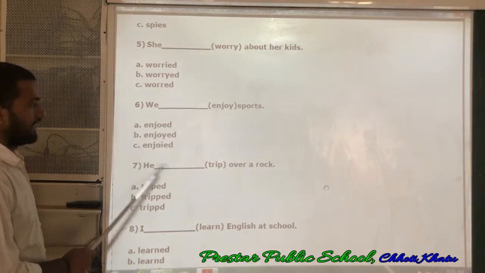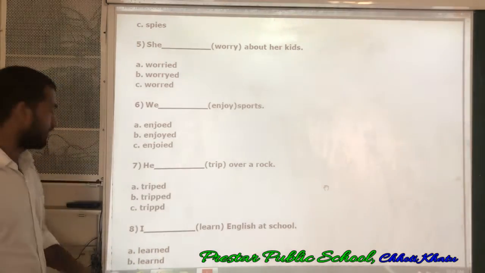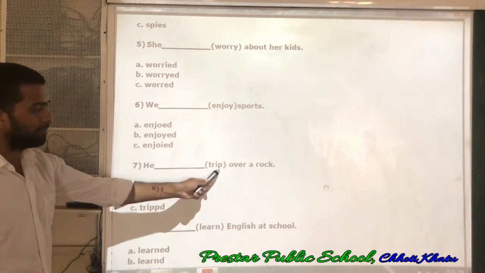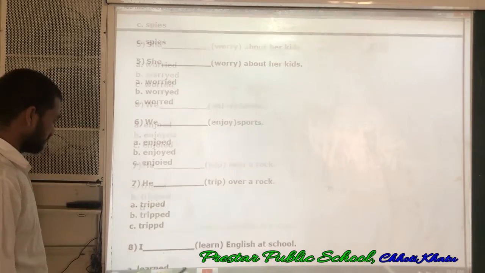Next, seventh one. He ___ over a rock. Trip. It is a single syllable verb. Okay? For single syllable verbs we double the last consonant. Tripped will be the answer. So tripped. B is the answer. Okay? Next.